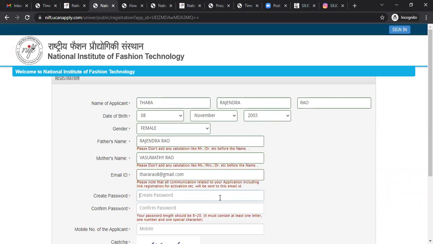Create your password. Your password length should be 8 to 20. It must contain at least one letter, one number, and one special character. Your mobile number.